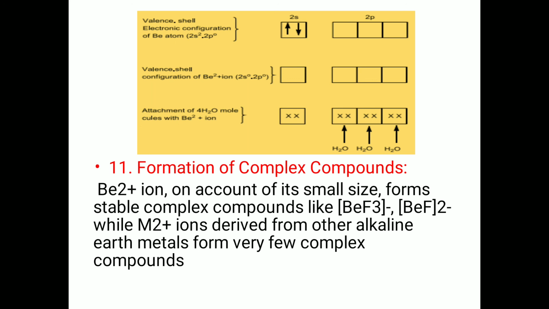Formation of complex compounds. The beryllium ion, on account of its small size, forms stable complex compounds like BeF3 and BeF4, while M2+ ions derived from other alkaline earth metals form very few complex compounds.